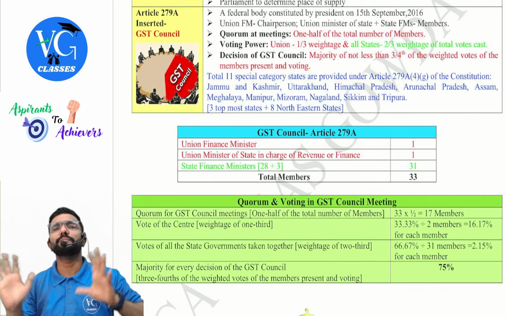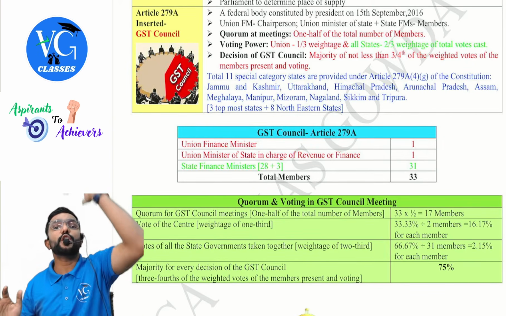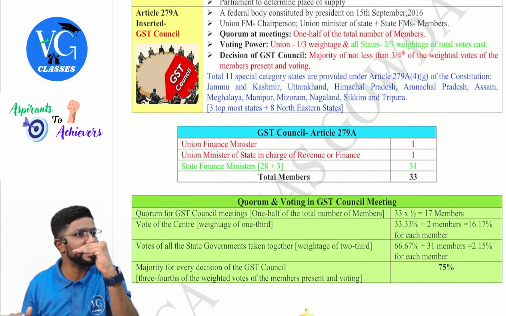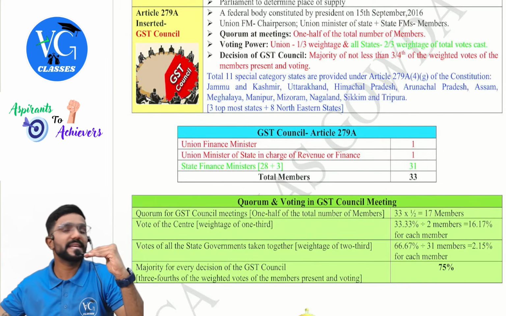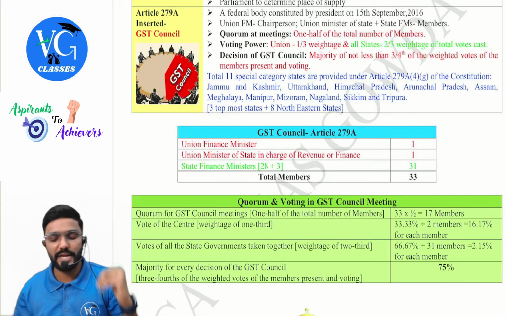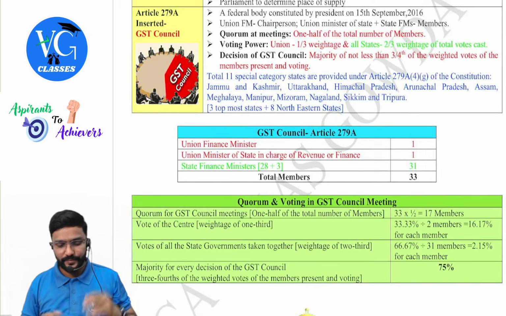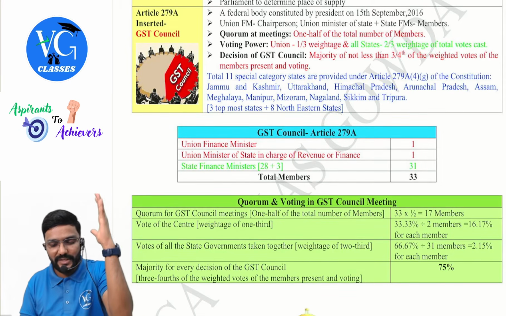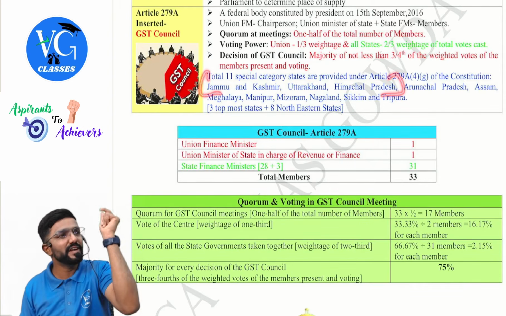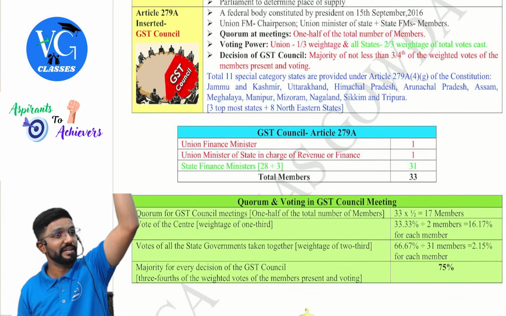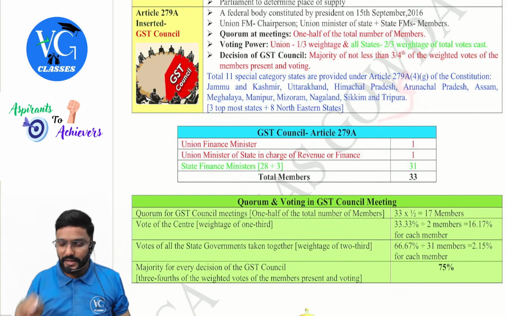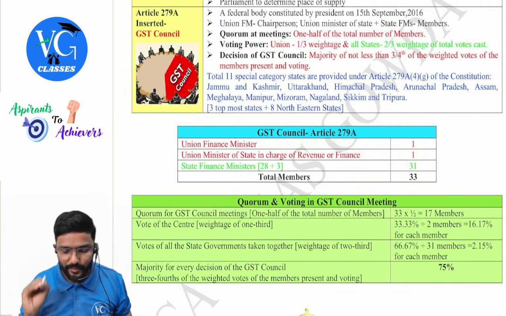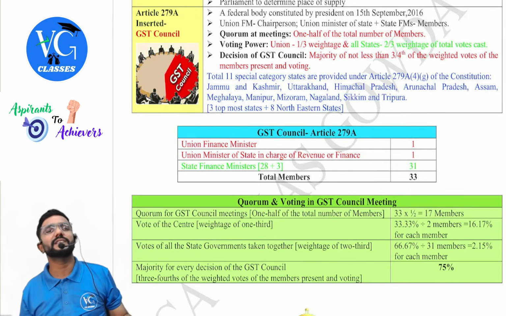One by one, guys, simple, easy to remember. Three topmost states, we call them hilly states, plus 8 northeastern states. Which are those, sir? Jammu and Kashmir, Uttarakhand, Himachal Pradesh, guys. Have you seen this on the map? Where is it? Top, full chilled area. Next, the 8 northeastern states: Arunachal Pradesh, Assam, Meghalaya, Manipur, Mizoram, Nagaland, Sikkim and Tripura.